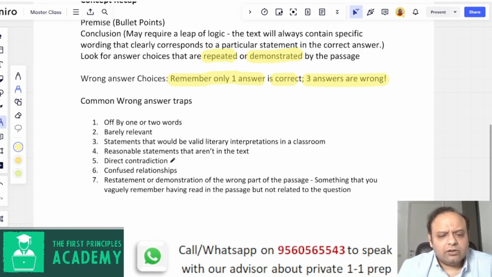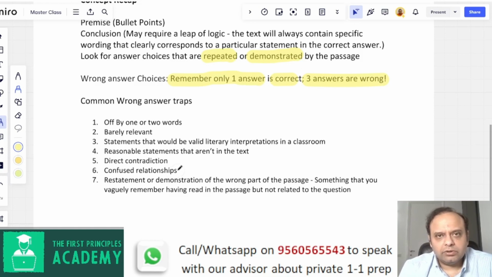And the easy ones are direct contradictions. You read something like, because of X, Y happened, but the answer says, because X did not happen, Y happened. That's a direct contradiction. Then there are confused relationships: X did something to Y, but an answer says Y did something to X.